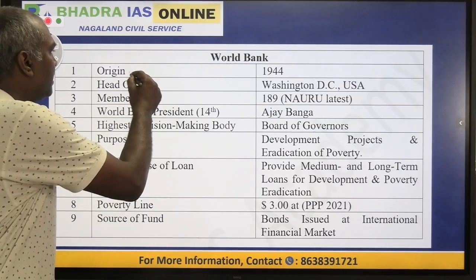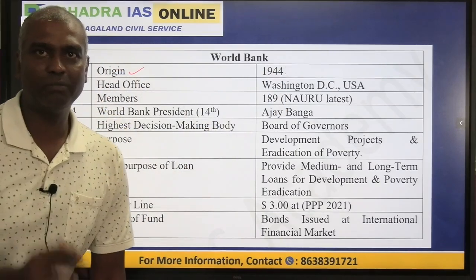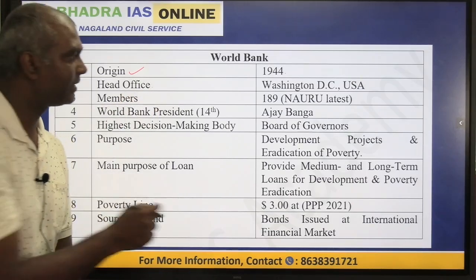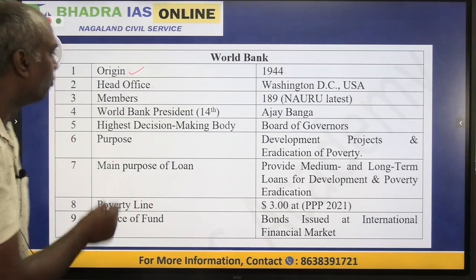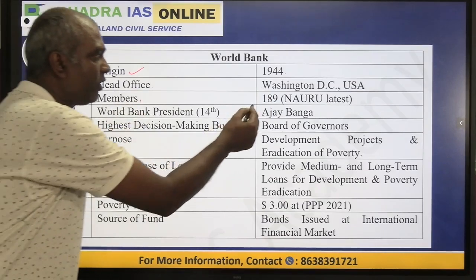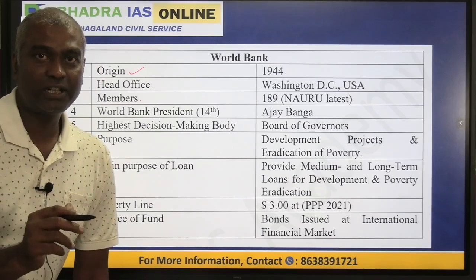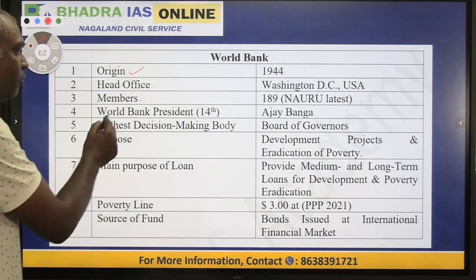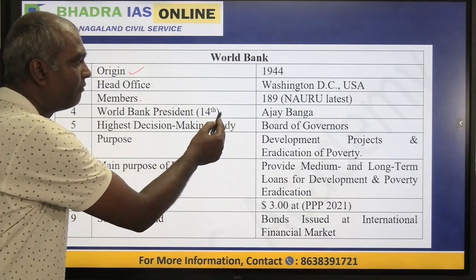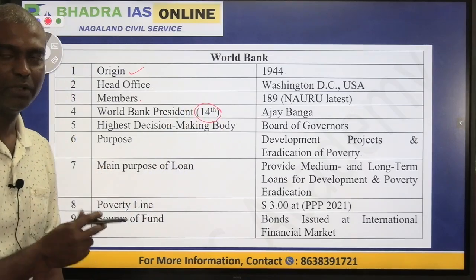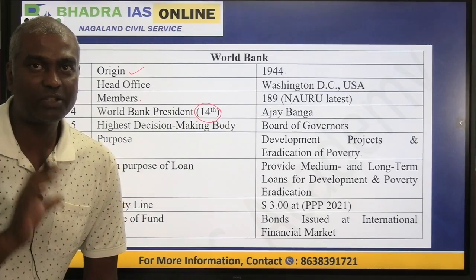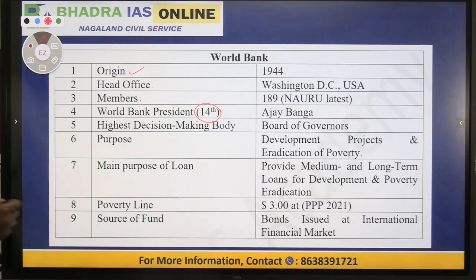World Bank origin is in 1944, Bretton Woods Conference. The headquarters is in Washington, D.C. World Bank members, currently we have 189. The last country to join is Nauru, a small country. The World Bank president is Ajay Banga, the 14th president. Okay. Now in World Bank, any decision making has to be done. Which is the highest body that makes the decisions? Here we have the Board of Governors.